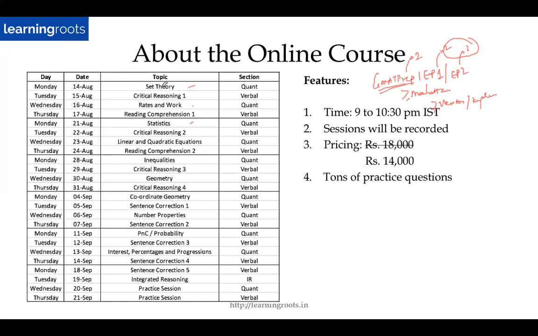So GRE or GMAT, again, is not something that is very easily answerable. On the exam front, the quant in the GRE is much simpler than the GMAT, so you can easily score a perfect score on the GRE. But the verbal is much tougher as compared to the GMAT. According to me, the reading comprehension passages are tougher, and vocabulary, of course, is something that you need to know. So if you're more comfortable mugging up words or learning words contextually, probably the GRE makes sense.